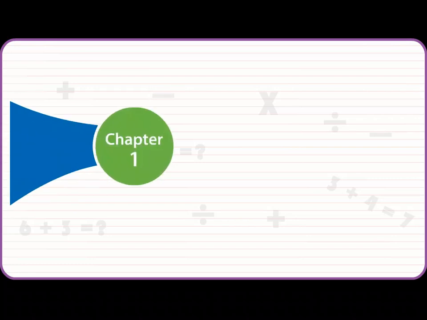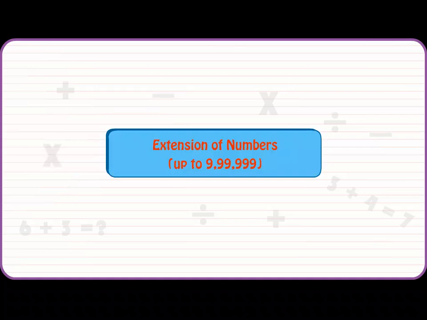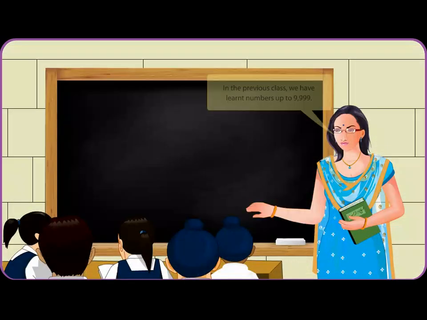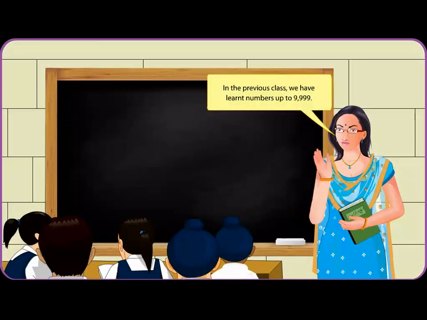Chapter 1: Numbers and Numeration. Extension of numbers up to 9,99,999. In the previous class, we have learnt numbers up to